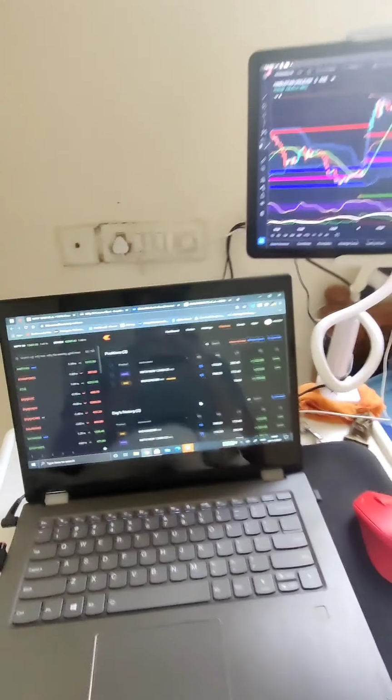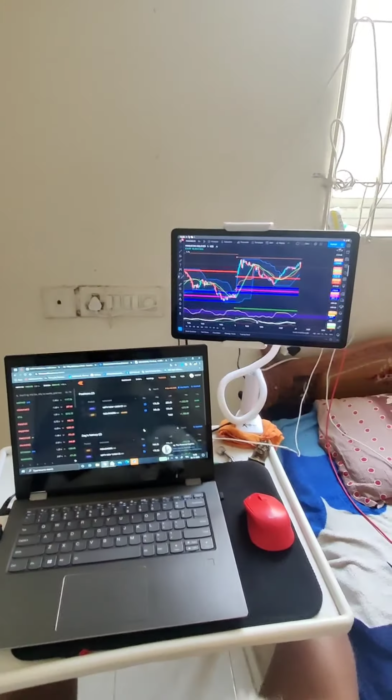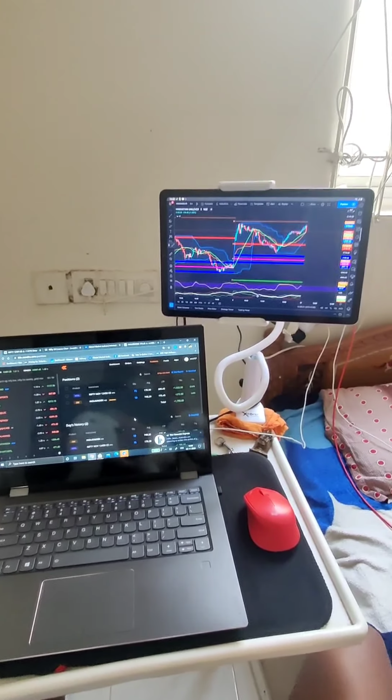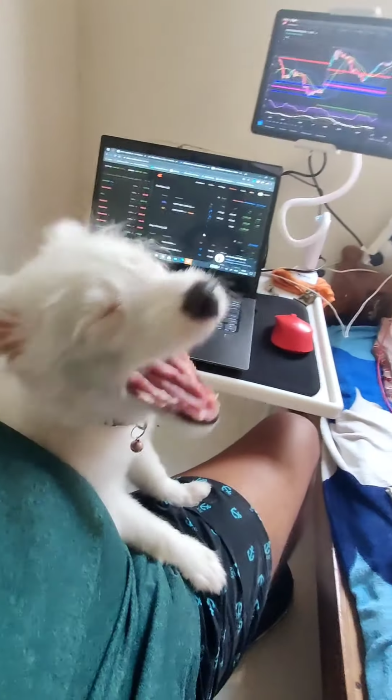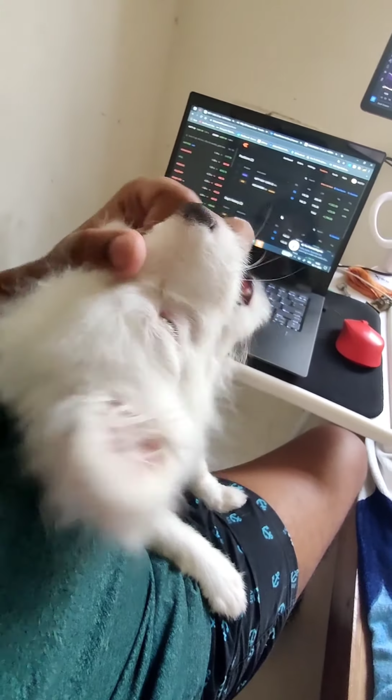How do you actually do it? Do I have an expensive setup? No. If you just see over here, I just have two screens over here as you can see and nothing beside myself. The entire room is completely empty. And that's it. All I have is my dog over here. She's quite sleepy right now. Right? So right away let's get into it.